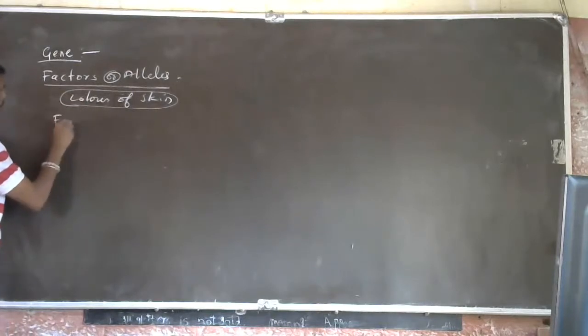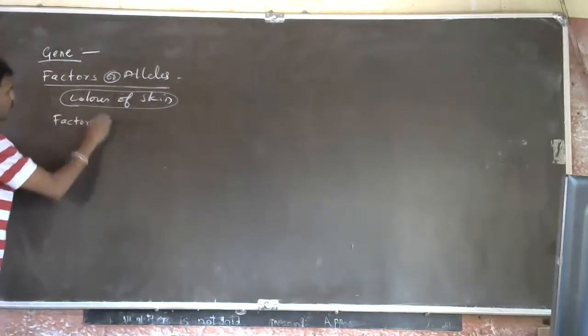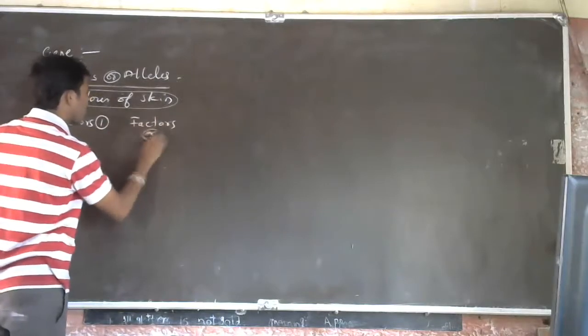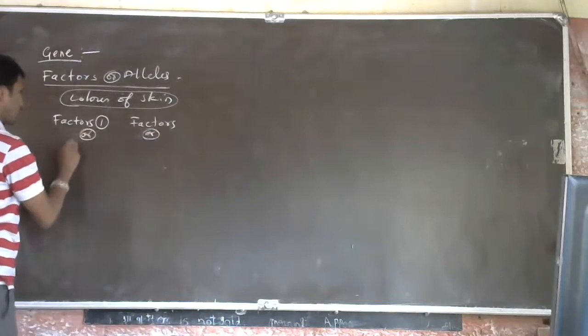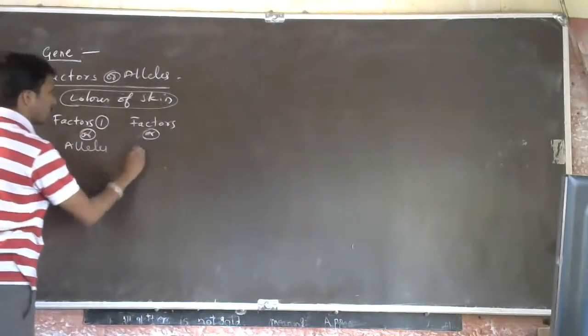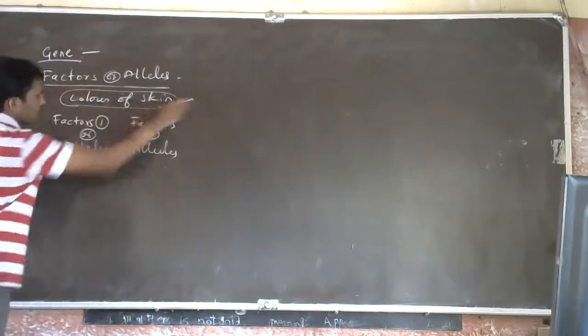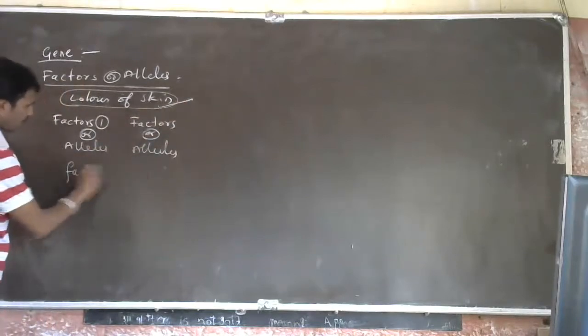Factor 1, factor 2, or we call them alleles. I told you this already. The color of the skin may be fair or dark.